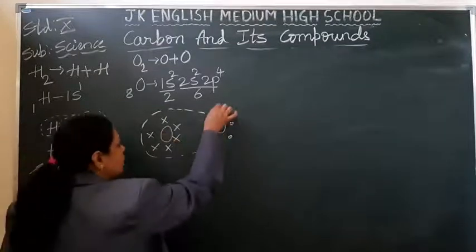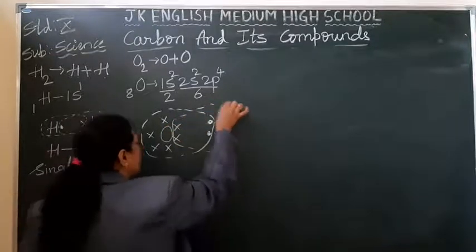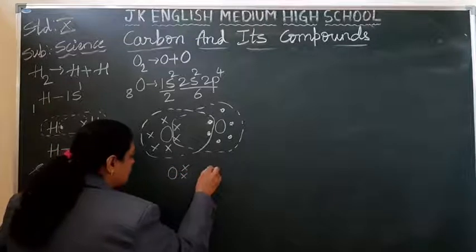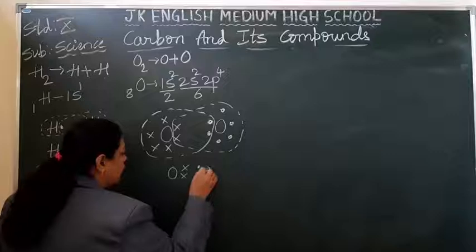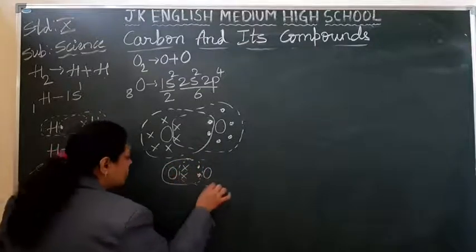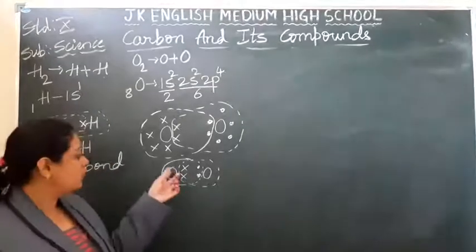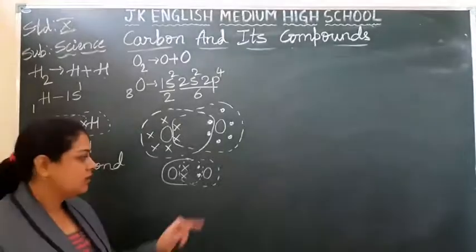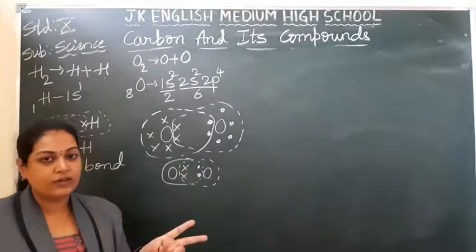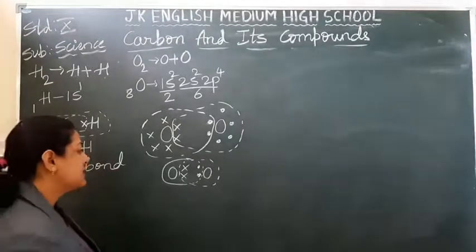Right? And this oxygen, I can show it as this oxygen 2, this oxygen 2. So let me show you like this, students. Yes. How many pairs of electrons are shared between the 2 oxygen atoms? This is one pair, this is one pair. 2 pairs of electrons, or you can say 4 electrons have been shared among the oxygen atoms.